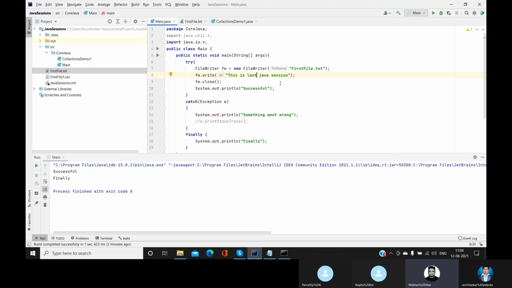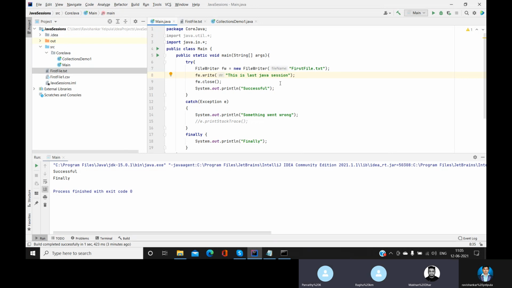Also, I want to cover that these are the classes, right? The FileWriter, which Ravi already showed. There are 4 ways you can do the same activity. There are 4 classes available in Java. One, Ravi showed FileWriter. One is BufferedWriter. One is FileOutputStream, and one is Files. So these are the 4 ways you can do the same action. You can try it. Just change the name from FileWriter to BufferedWriter or FileOutputStream.